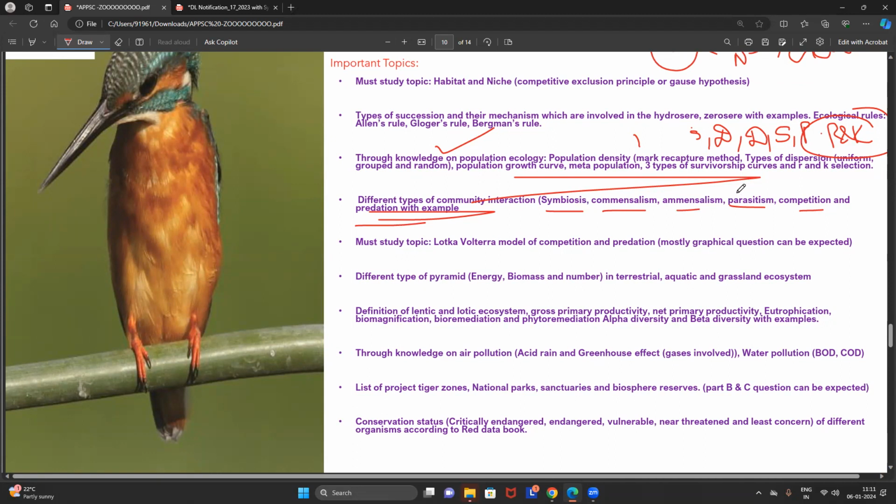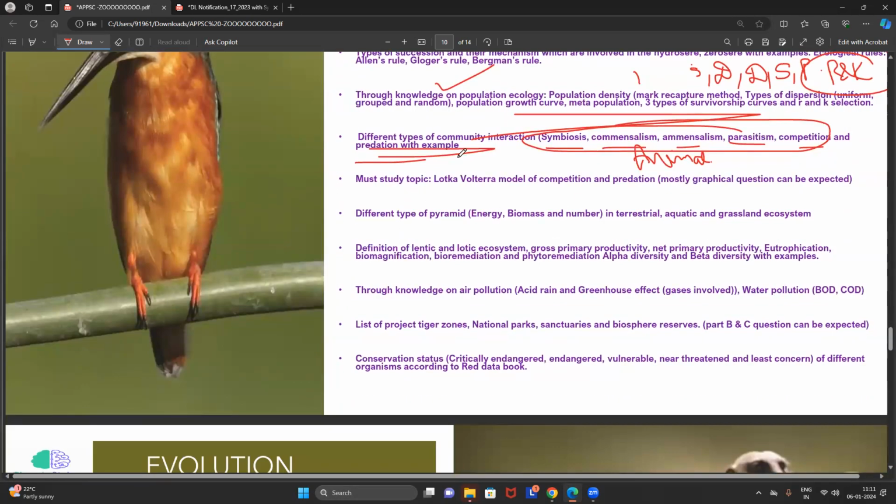Zoology people, whenever I'm explaining all these relationships, you only focus on animal related examples. Whereas botany people also have to read this. You people remember plant related examples. But when I'm explaining to all of you, I will explain both plant and animal related examples. Don't worry at all. And a group of communities, what do we call?